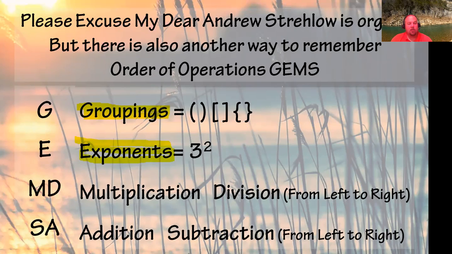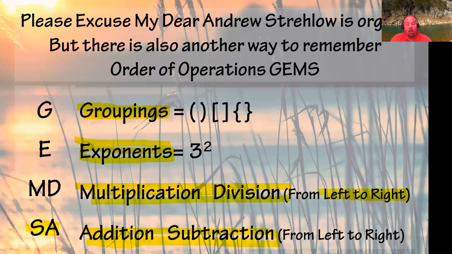Then you get to M, which is multiplication and division, and the key on this part is from left to right. We always work from left to right. It's like reading a book. You start on the left side of the page and read back to the right. Addition and subtraction, that's the last one there. Now, I deliberately did this different. It's GEMS because it wants you to remember S, but I put addition before subtraction because I want to emphasize to you, it does not matter which comes first.